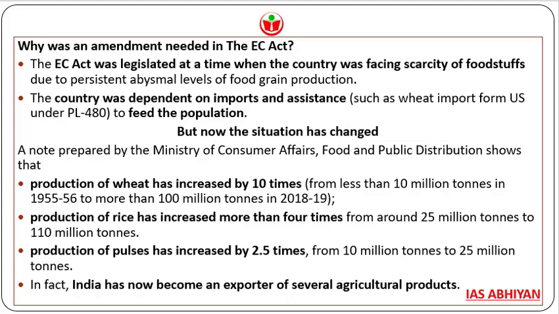A note prepared by the Ministry of Consumer Affairs, Food and Public Distribution shows that production of wheat has increased by 10 times, production of rice has also increased more than 4 times, and production of pulses has increased by 2.5 times. These are the reasons why there is a need to amend the Essential Commodities Act of 1955. In fact, India has now become an exporter of several agriculture products.